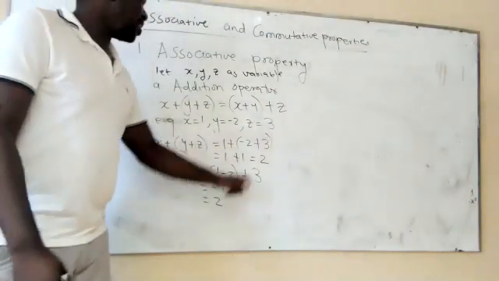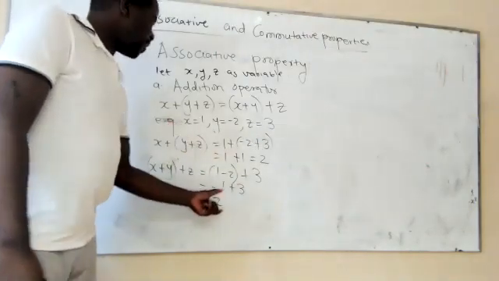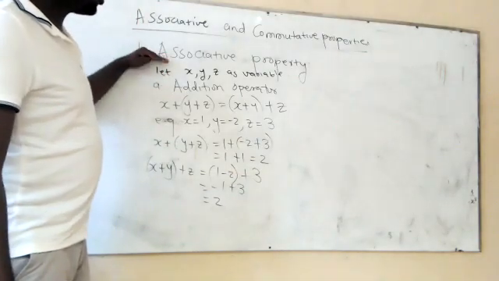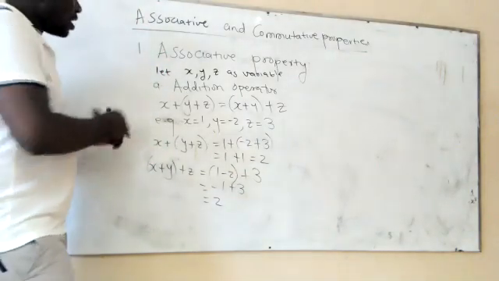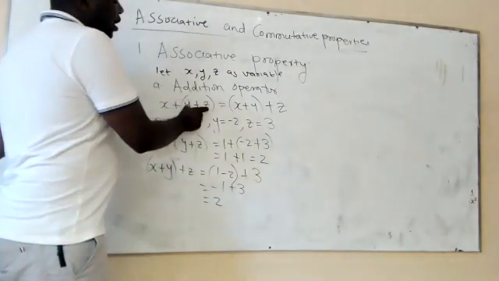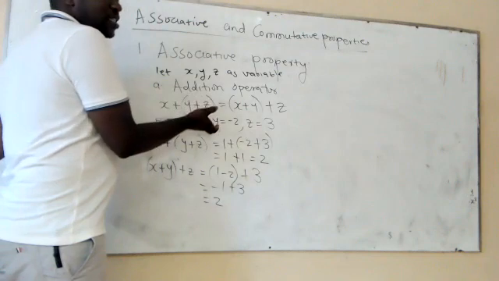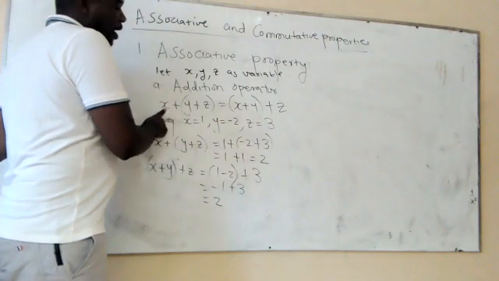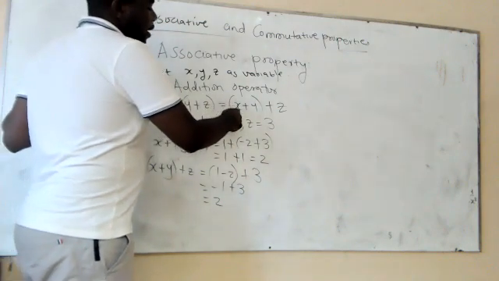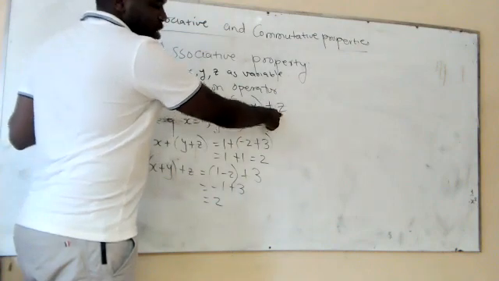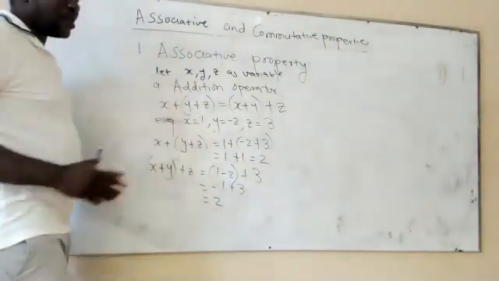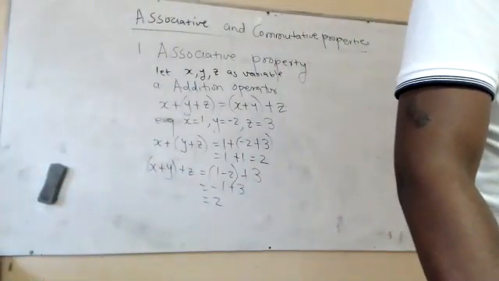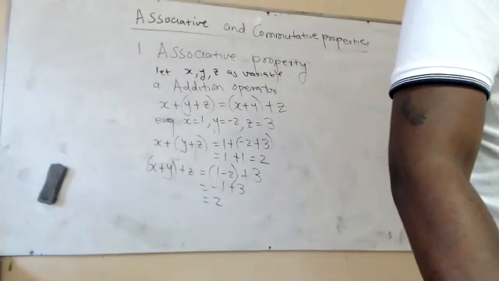So therefore, because the answer we have on the left-hand side and the answer we have on the right-hand side are the same, it means it qualifies the associative property, which allows us, if you have addition throughout, to decide to add whichever terms you like first. You can decide to add y and z, and then later you add x, or you decide to add x plus y first, and then later you add z. You are going to get exactly the same answer. So I would like to find out if we are all together so far. Are we all together?